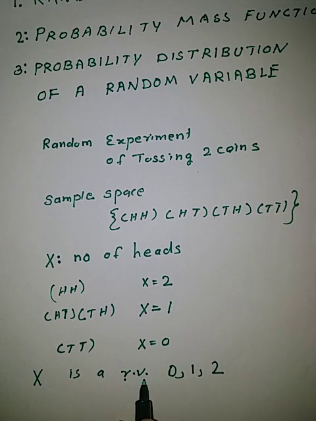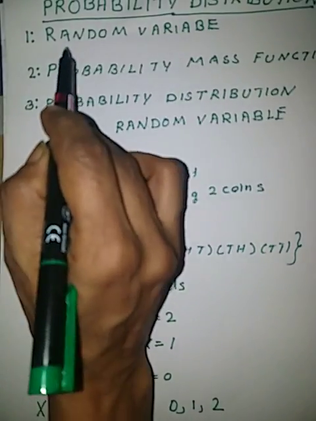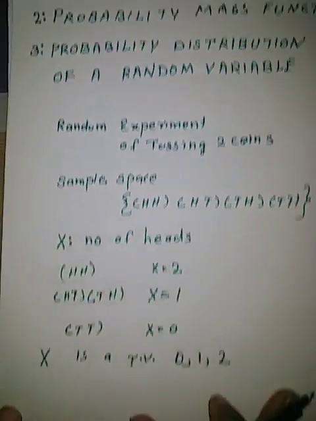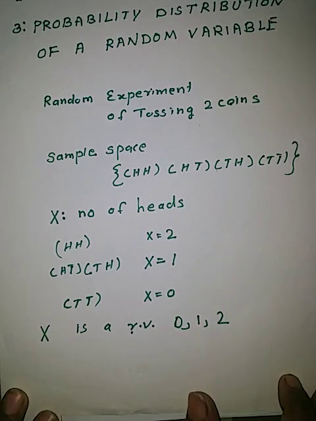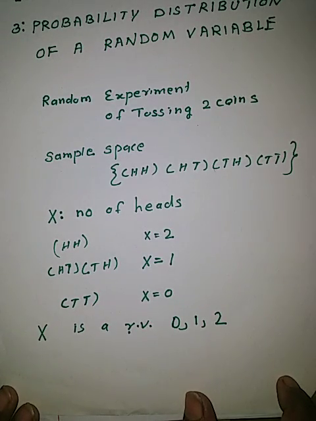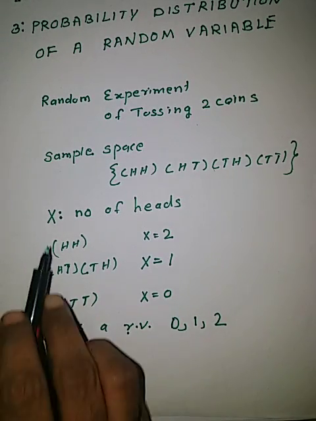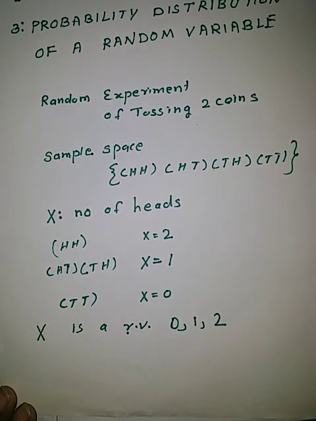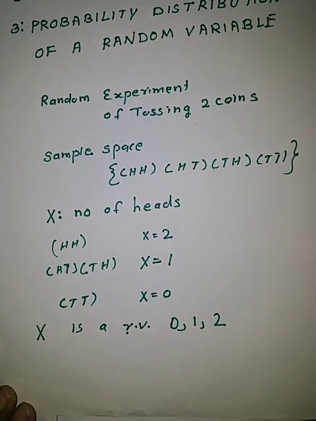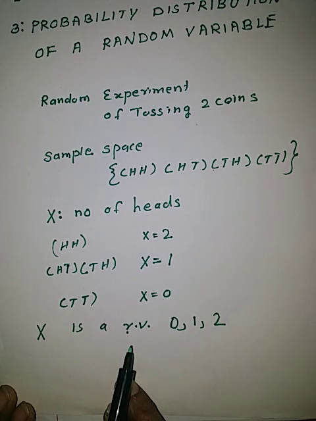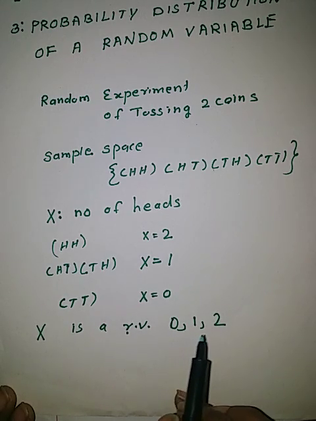Random variable is written in short form as RV. So this was the experiment of tossing two coins. If two coins are tossed and X equal to number of heads, then X is a random variable with the values 0, 1, 2.